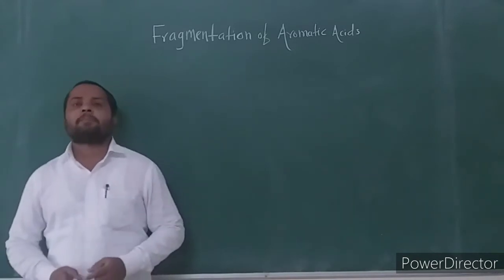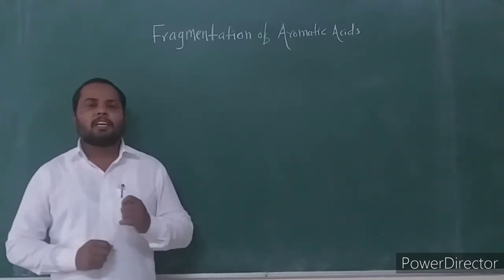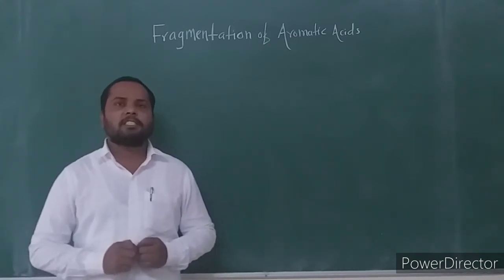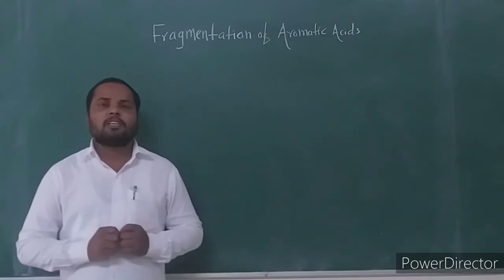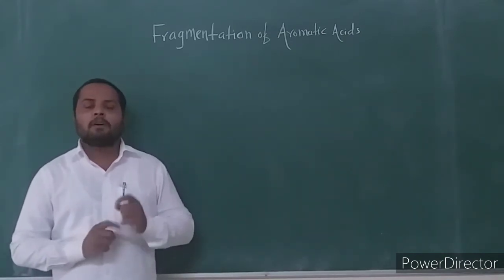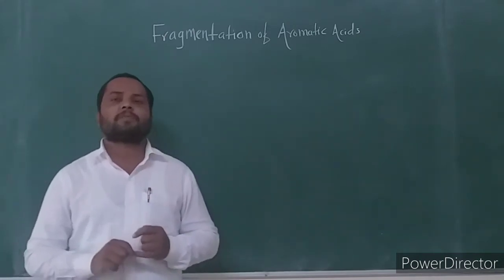We learn the fragmentation pattern for aromatic carboxylic acid. In aromatic carboxylic acid, there are two principal modes of fragmentation. The first one is alpha cleavage.